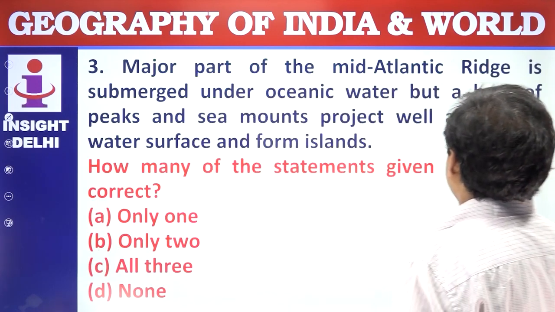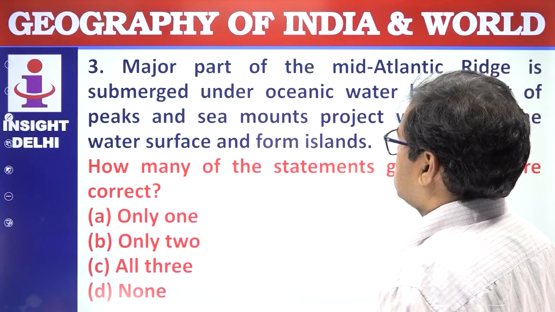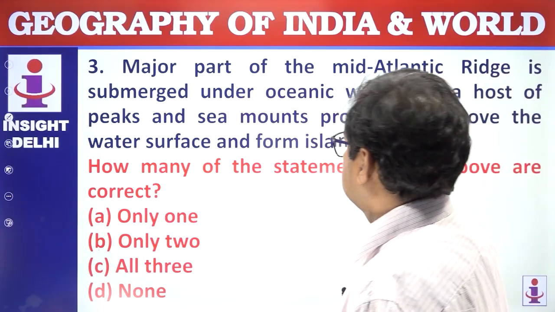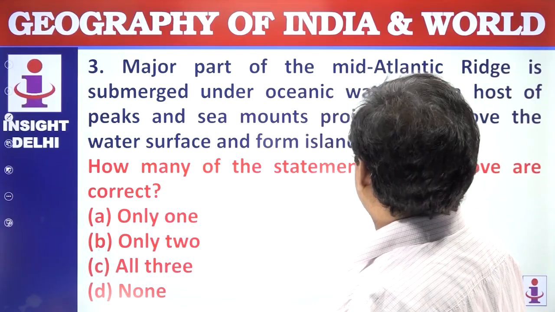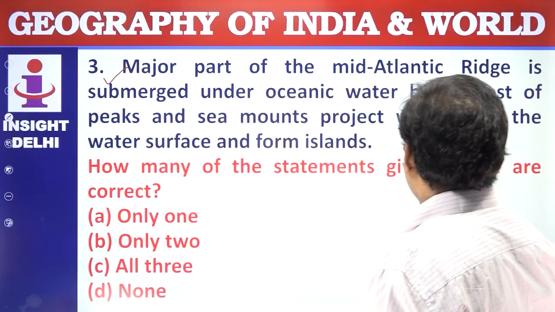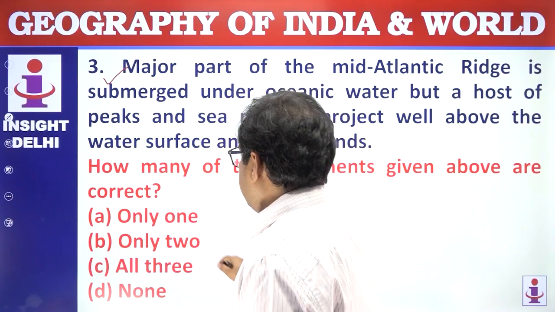Next, a major part of the Mid-Atlantic Ridge is submerged under the oceanic water, but a host of the peaks and the seamounts project well above the water surface and form islands. This is correct. And how many of the statements given above are correct? Only 2. Right, answer is B.